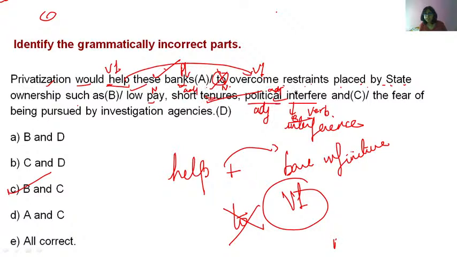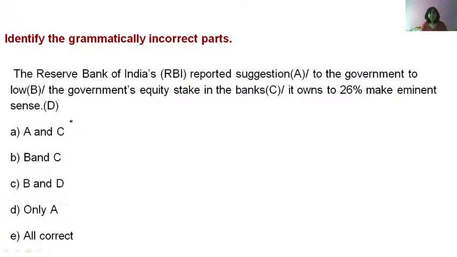Political is an adjective. Interference should be used, noun. And the fear is a noun. Fear of being pursued by plus doer, so V3, passive voice. Chalo, next sentence.